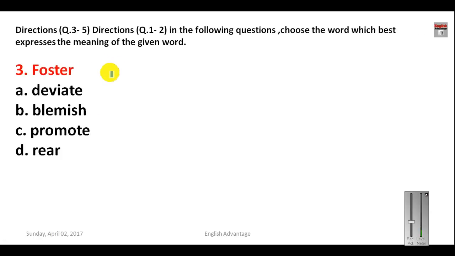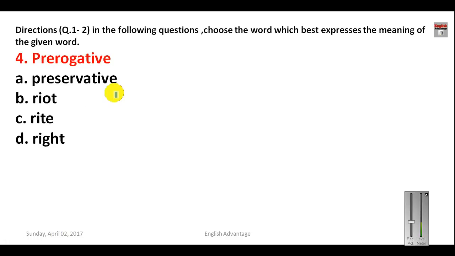Let us see the next question, foster. Your options are deviate, blemish, promote, and rear. Four options are given here, so your answer here will be promote, because foster means to promote or to propagate. So here your answer will be promote.